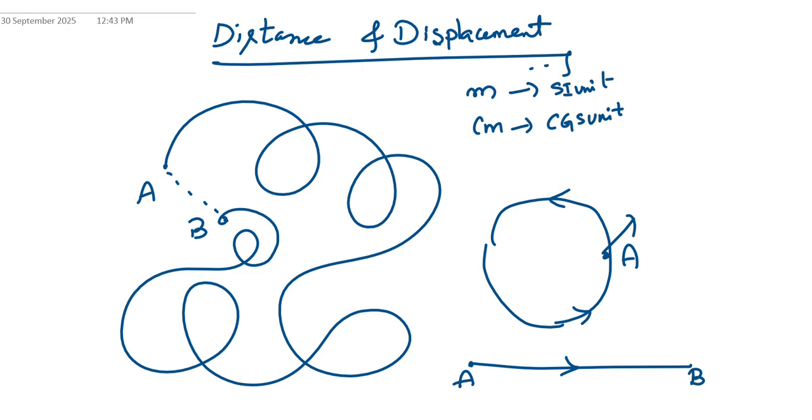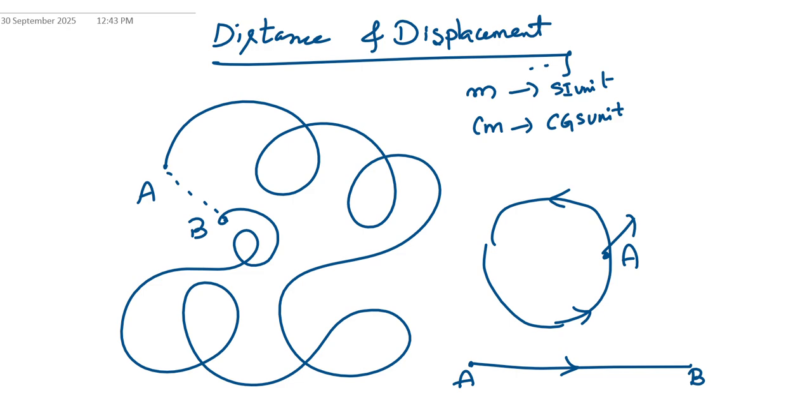Understood? What is the difference between distance and displacement? Distance is the total path length covered by an object, and displacement is the shortest distance between the initial and final point. Distance is a scalar quantity and displacement is a vector quantity. Distance is always positive, but displacement can be positive, negative or zero.